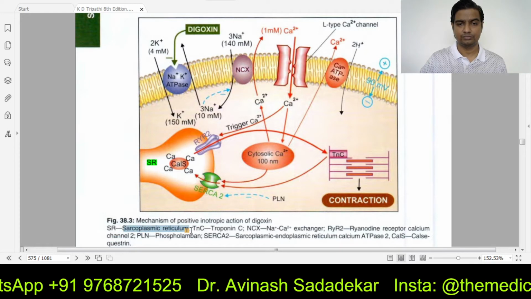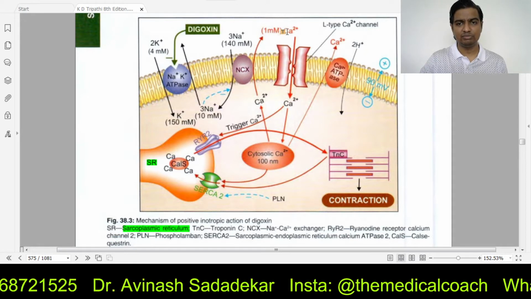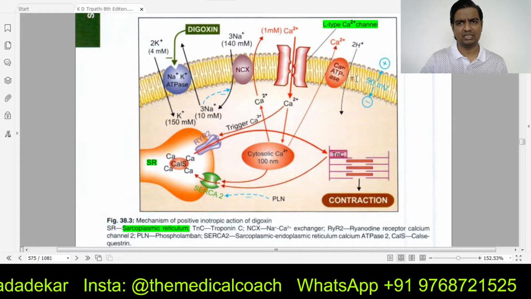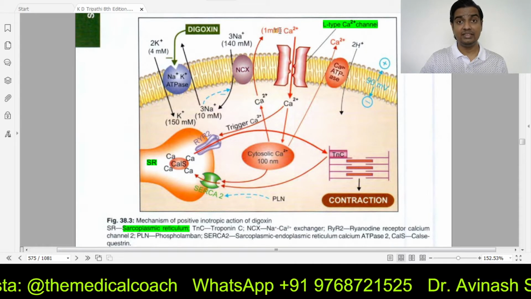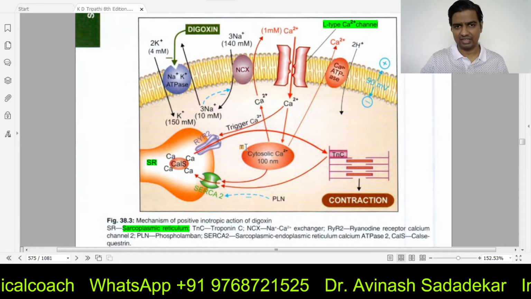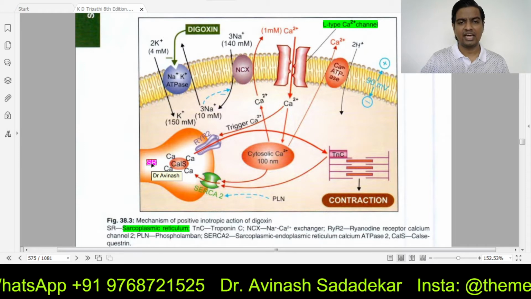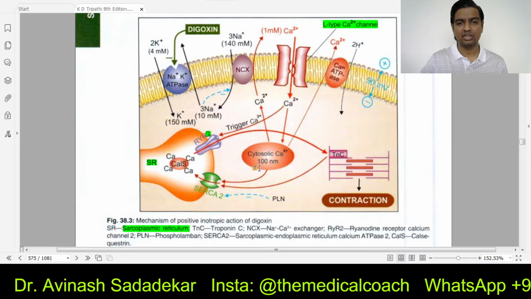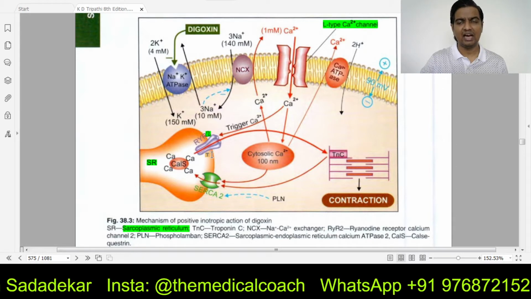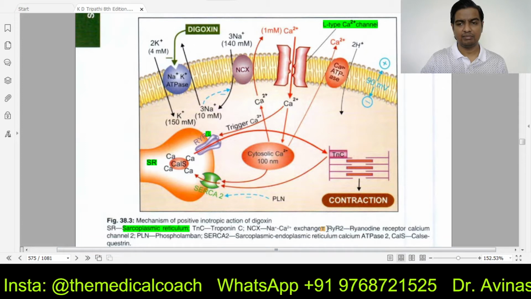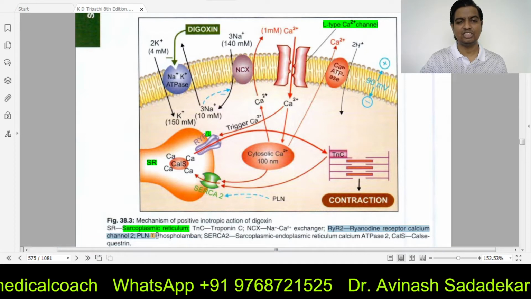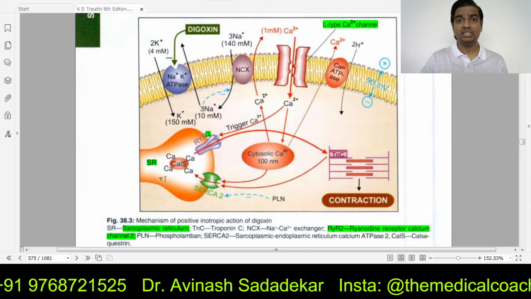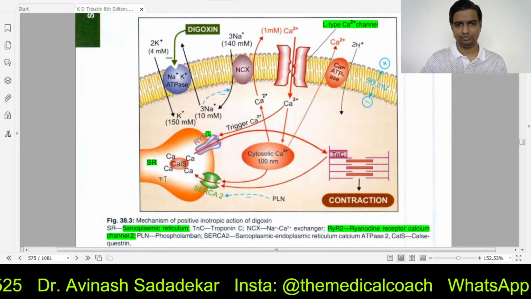So step number one, calcium came in through special calcium channels called L-type calcium channels. Step number two, this calcium which came in from outside the cell stimulated the sarcoplasmic reticulum. To be very precise, it stimulated the RYR2. RYR2 is ryanodine receptor 2. This is the calcium channel. One of the important functions of sarcoplasmic reticulum is to store calcium.